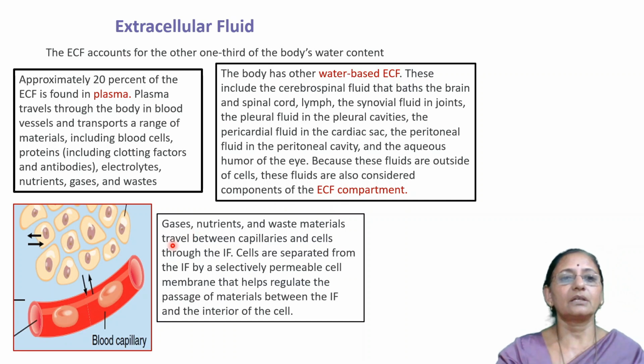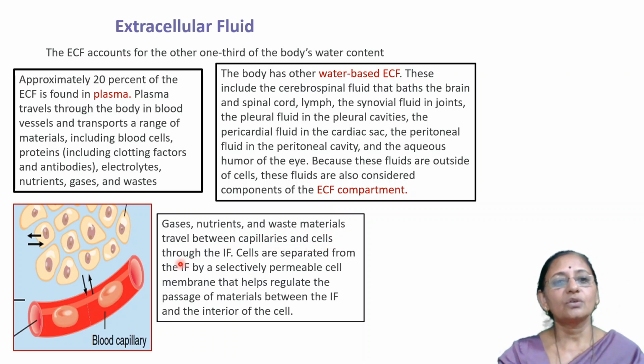Gases, nutrients, and waste material travel between the capillaries and the cell through the interstitial fluid. The interstitial fluid is the fluid in between the cell and the blood capillaries, as well as in between the different cells.